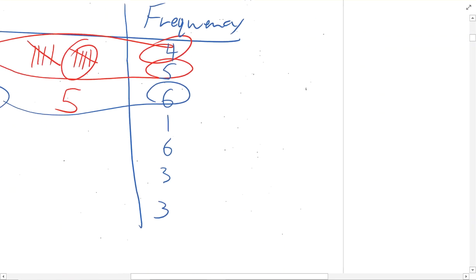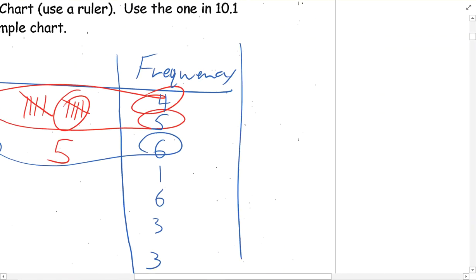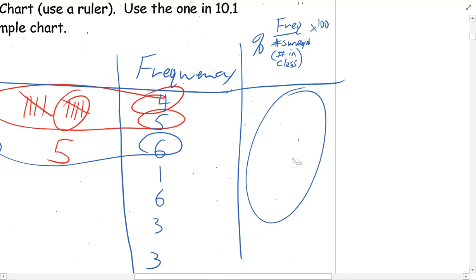Now there's one more chart that we're going to do. The last one here is the percent, okay? For the percent, that is going to be frequency divided by the number surveyed, so that would be the number in the class. And then you times it by 100 to get percentages, okay? Then from there, we're going to be able to graph this information, okay?